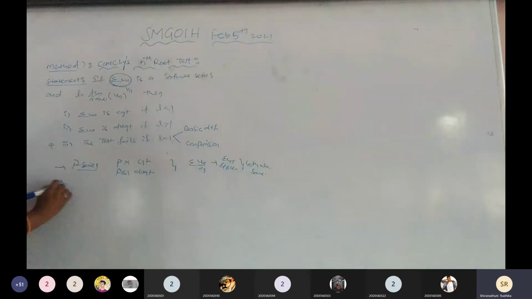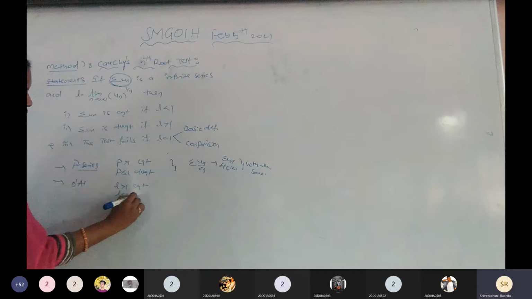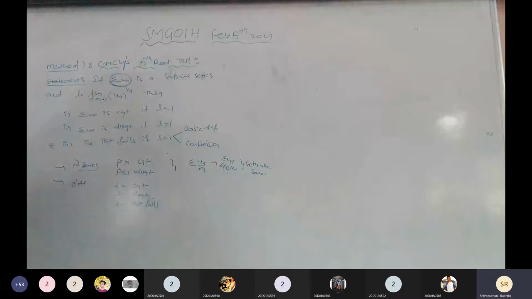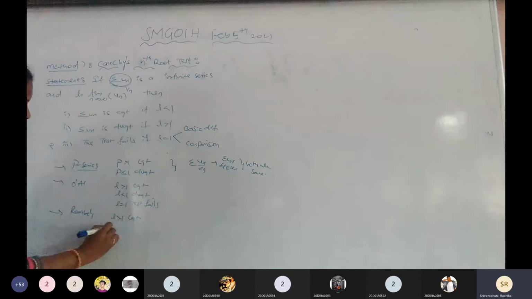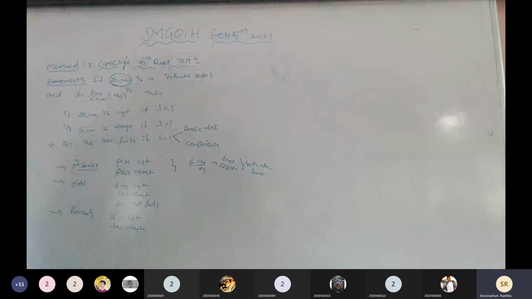Next, what is the next test? D'Alembert. What are the conditions? L greater than 1 convergent, L less than 1 divergent, and L equals to 1 the test fails. Is it clear? At the same time, what is Raabe's? L greater than 1 convergent, L less than 1 divergent, and there is no condition for L equals to 1. Is it clear?